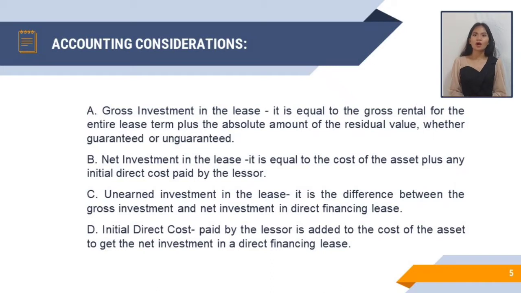It is equal to the gross rental or annual rental times the entire lease term plus the absolute amount of the residual value, and will be added whether guaranteed or unguaranteed. It depends if the lessee will guarantee the property at the end of the lease term. Also note that residual value is only considered if there is no transfer of ownership and bargain purchase option.